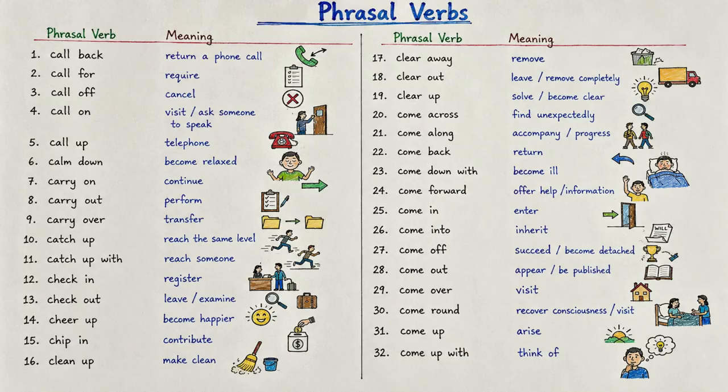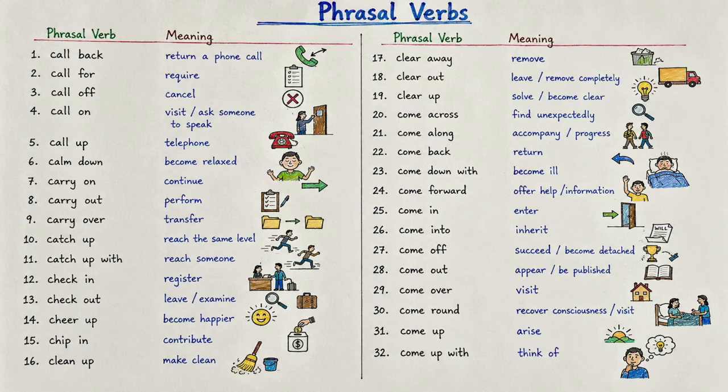Come off means succeed or become detached. Come out means appear or be published. Come over means to visit. Come round means to recover consciousness or visit. Come up means to arise. And finally, come up with means to think of or invent.